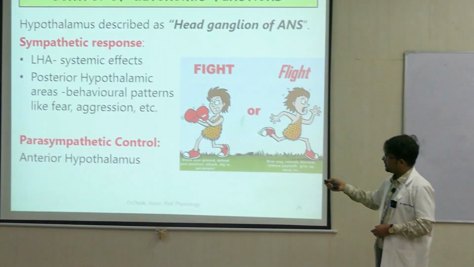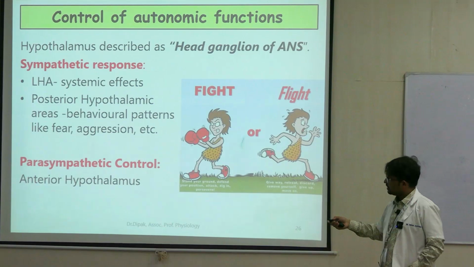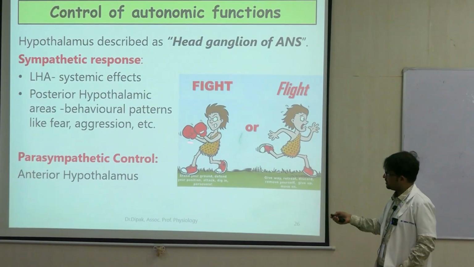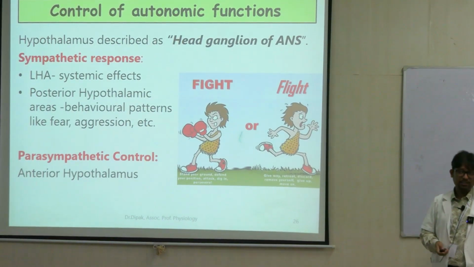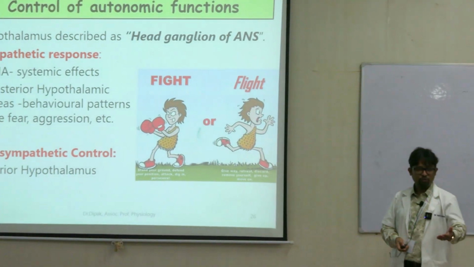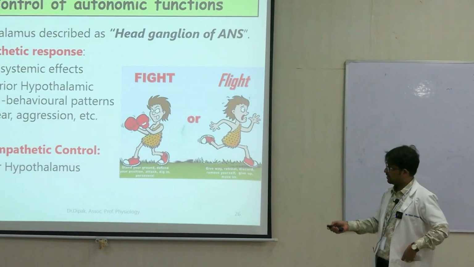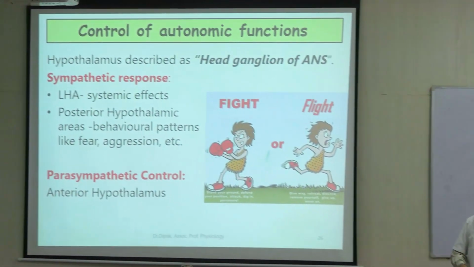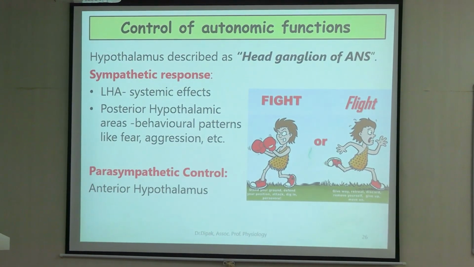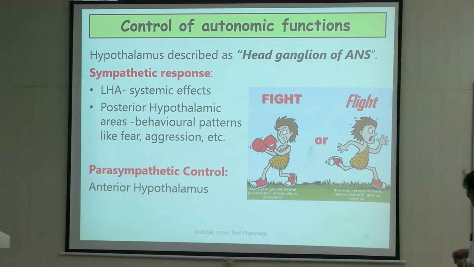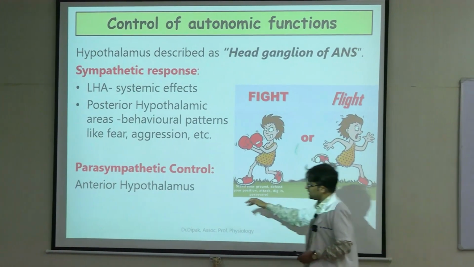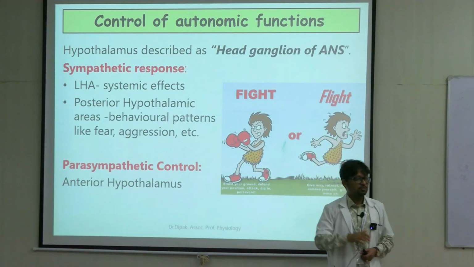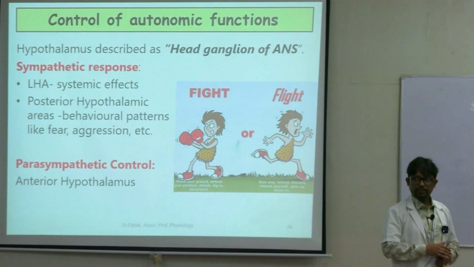Sympathetic responses are also seen when the lateral hypothalamic and posterior hypothalamic nuclei are stimulated. The same pattern of physiological and behavioral responses is seen. So these are the two sites which control the activity of the sympathetic nervous system. Parasympathetic type of activities are seen when there is stimulation of the anterior hypothalamic nucleus.